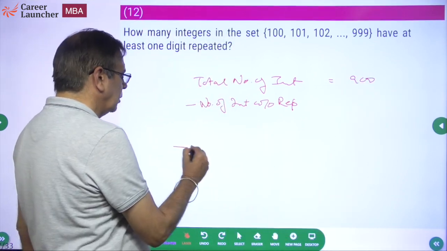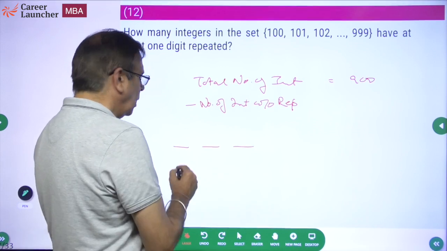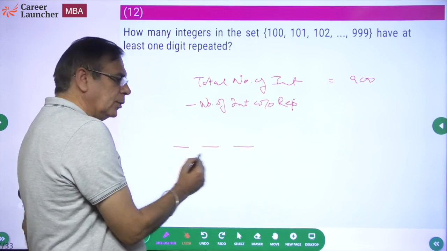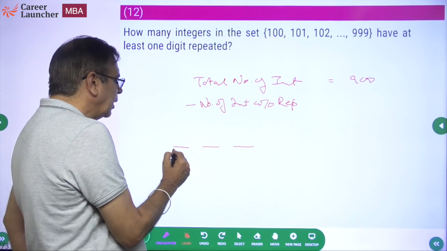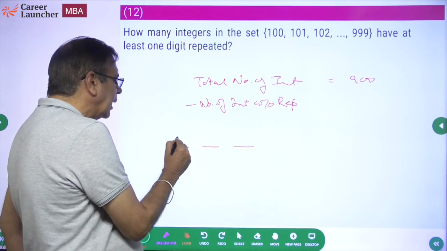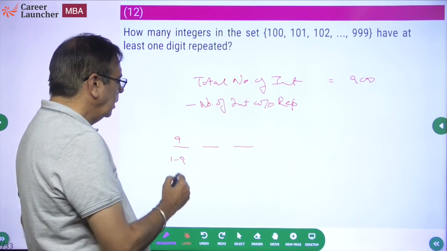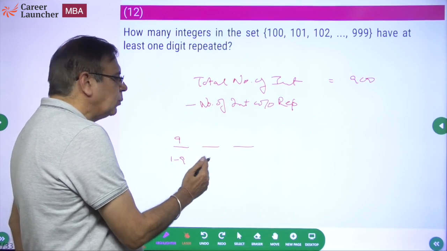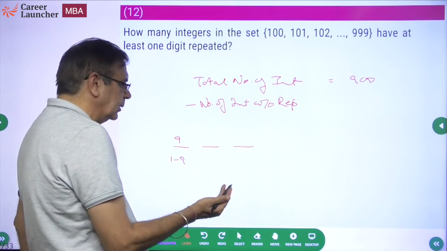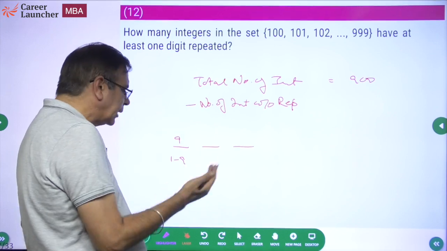Without repetition, 3-digit numbers, all of them. What are the possibilities in the unit, tens, hundreds place? In the 100 place, you can have anything from 1 to 9, so 9 possibilities. Okay, one of them has gone. So between 0 to 9, out of 10, one has gone.